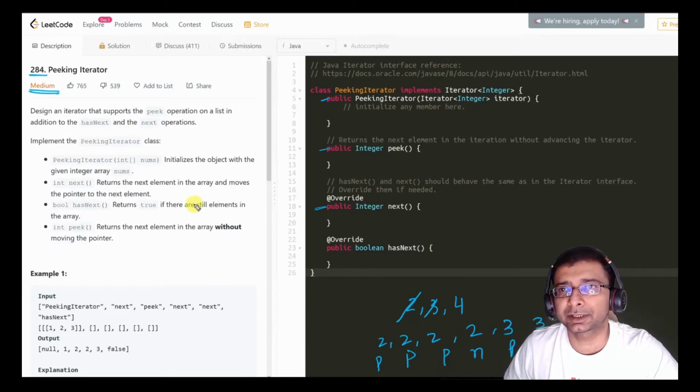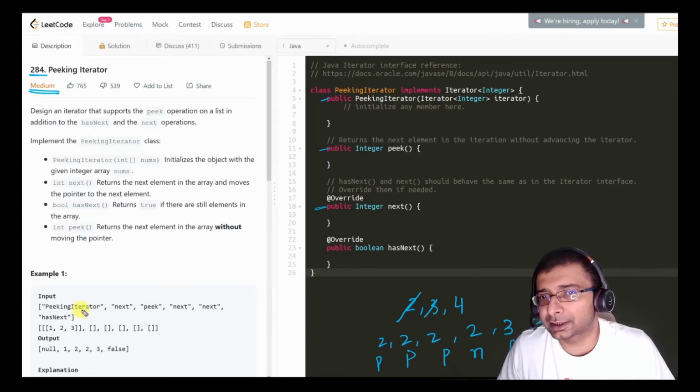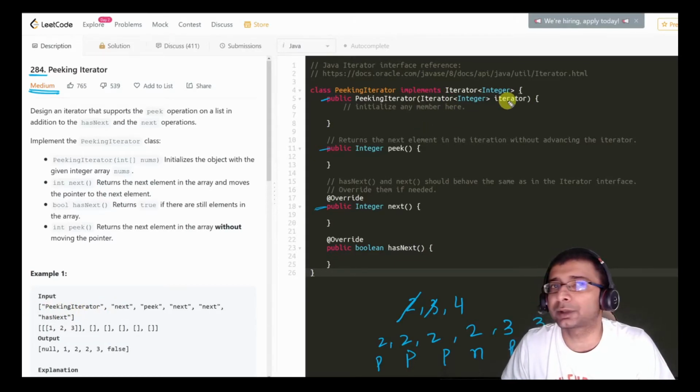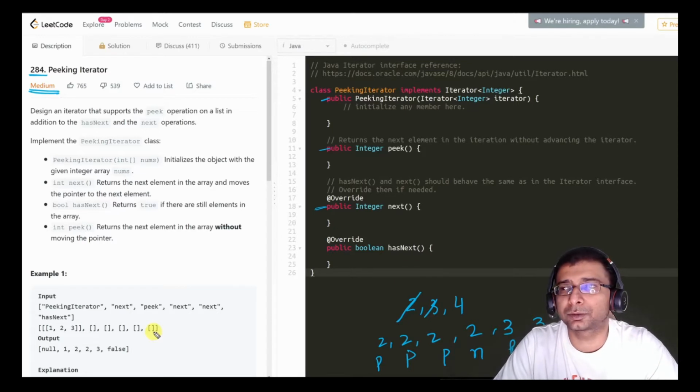They have given us some sample inputs here as well. First is the initialization command, PeekingIterator, then they are doing a next. It is assumed that we will be given the iterator in the constructor, so we already have the elements with us. Then there is a next done, then a peek, a next, then a hasNext, and it goes on like this. Do give it a try yourself and see if you can implement it. These two functions, next and hasNext, are common functions. On top of them, what we are adding is a peek function. Let's head over to the board and check out the solution.